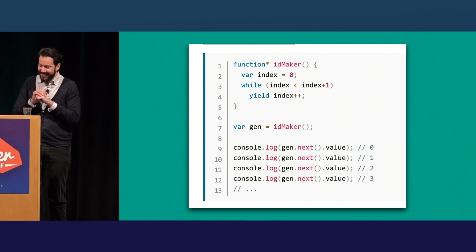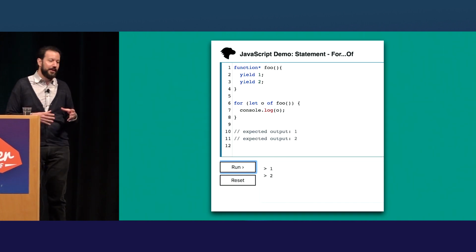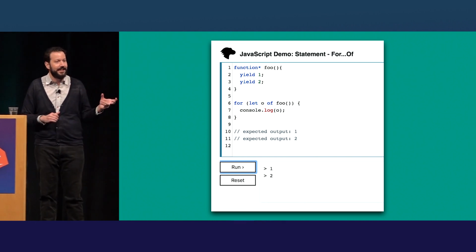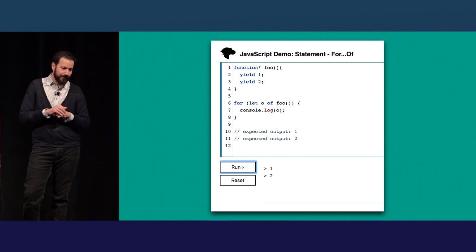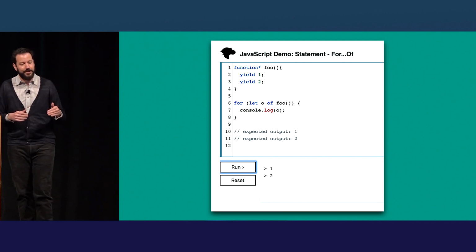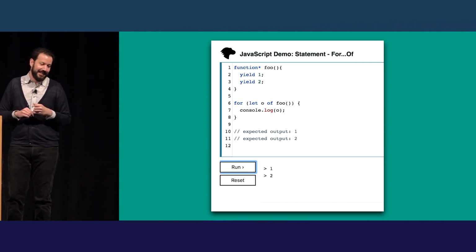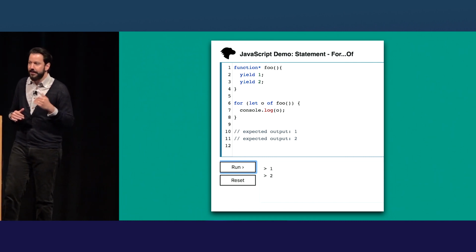There's another new feature of JavaScript that goes really well with this. It's a new type of for loop called the for of loop. So this allows you to take generators and make iterators from them. So here's an example of another simple generator foo, which yields two values, 1 and 2. And with this for loop, for let of foo, the new syntax is of, it'll log each value, 1 and 2.